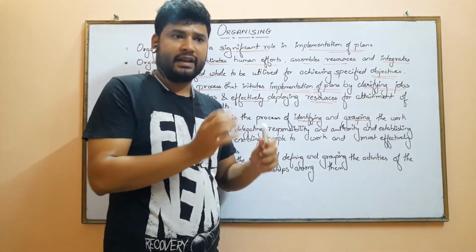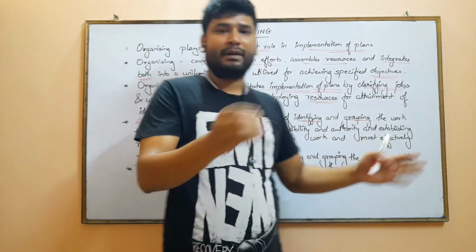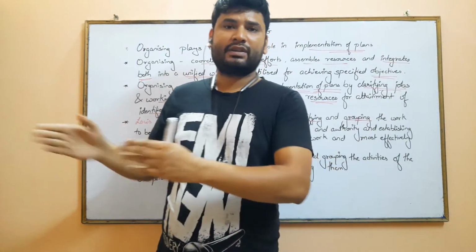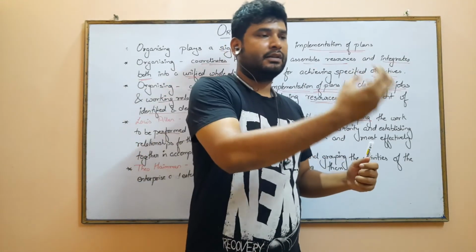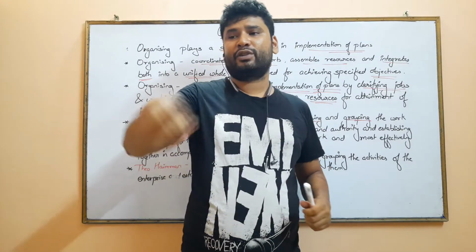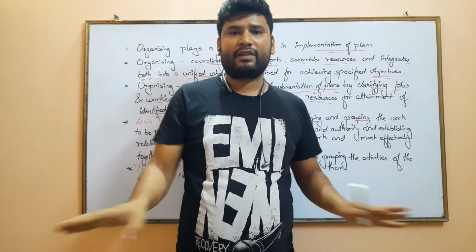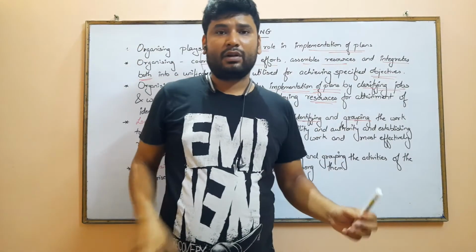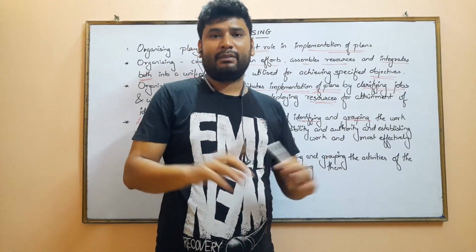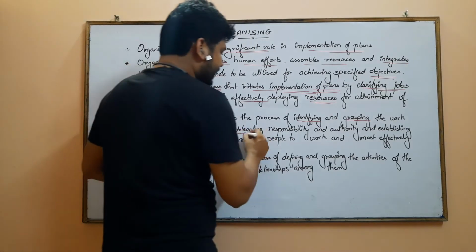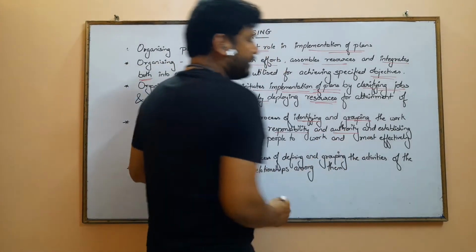For example, in a wedding, we deploy the family members: you are going to do this part of work, my brother is going to do this part, the smaller one is going to do a smaller type of work. So I am deploying the people, and everyone knows their role in that wedding. There will be no overlapping of work. So I am defining and delegating the responsibility and the authority also.